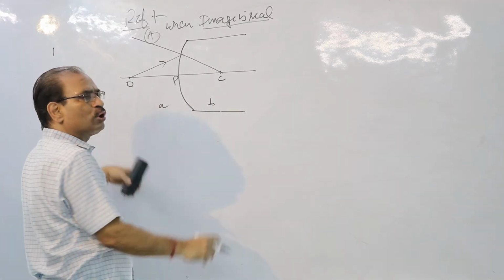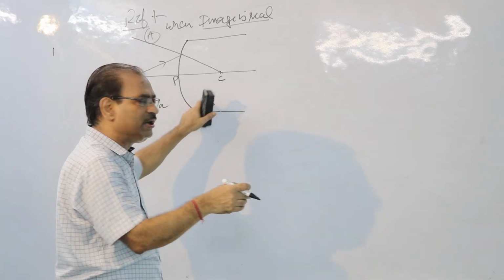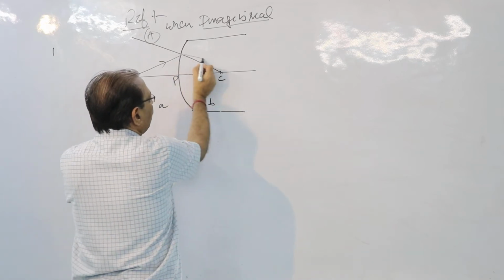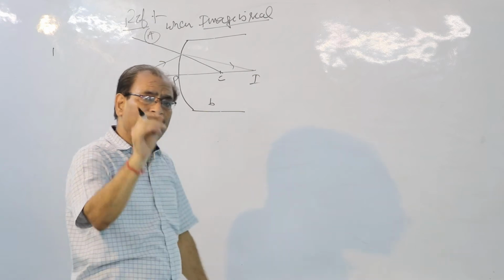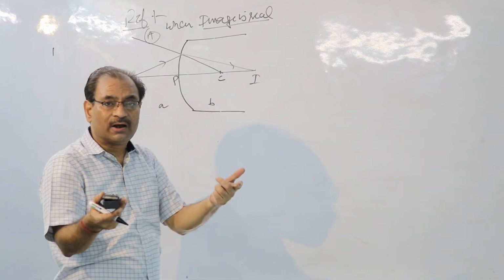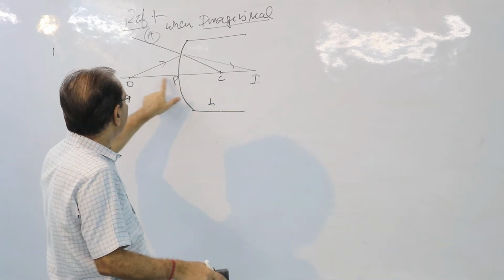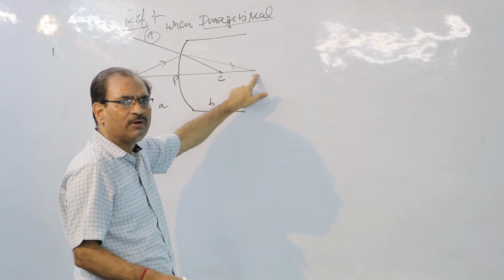Now what is the future of this ray? This ray is going from the rarer medium to the denser medium. It will bend towards the normal and the image is formed at this point. Now one simple question is coming to the mind: how did the image form with the help of one ray? So remember, another ray you can consider through this point, it will go straight and the final image will be formed at this point.